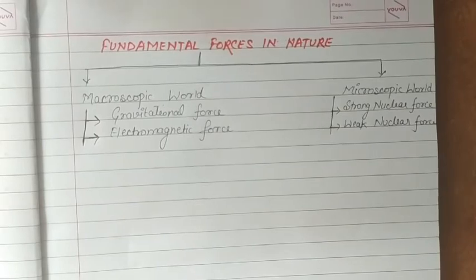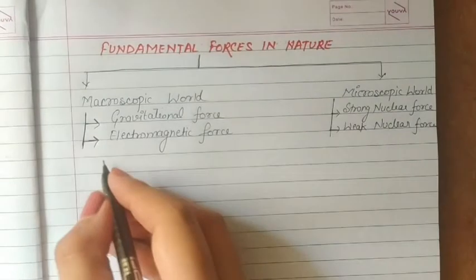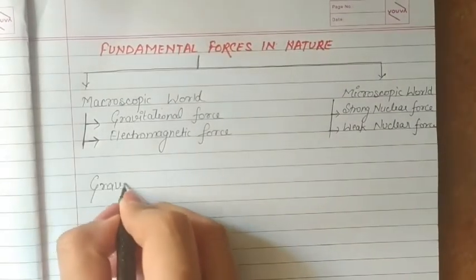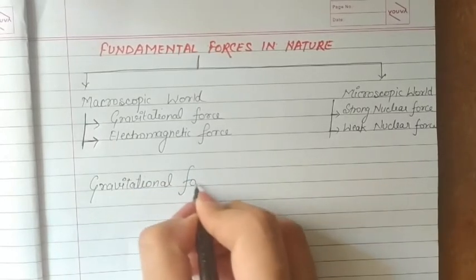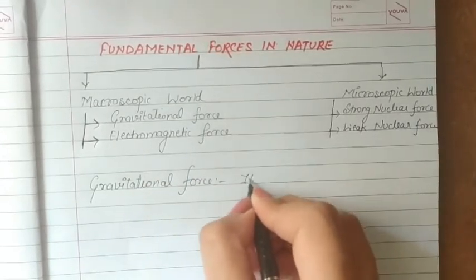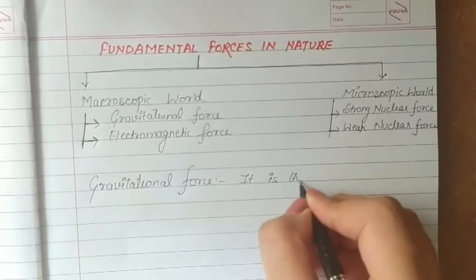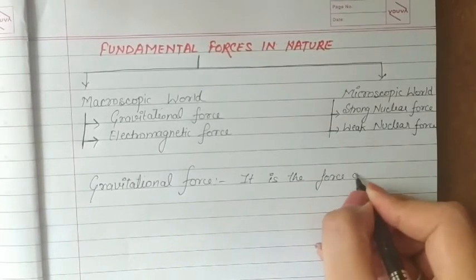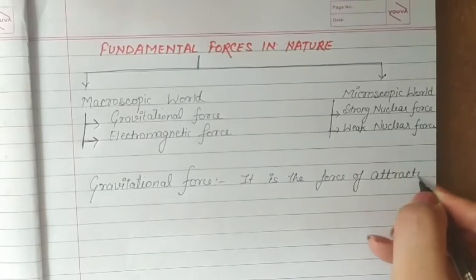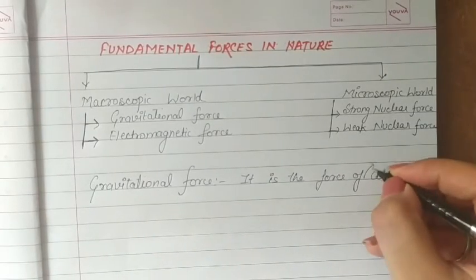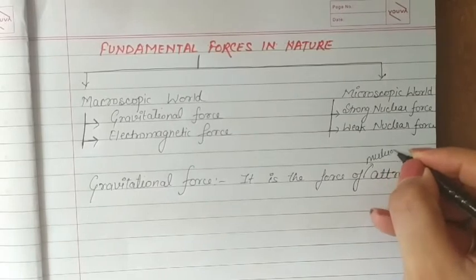So gravitational force is the force of mutual attraction between two bodies because of their masses. Okay, what is gravitational force? It is the force of attraction, or I should say mutual attraction, as both the bodies attract each other.